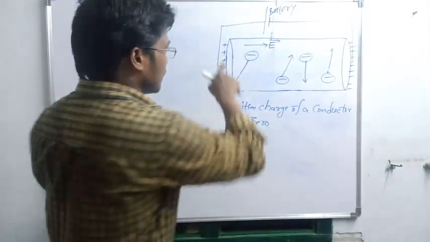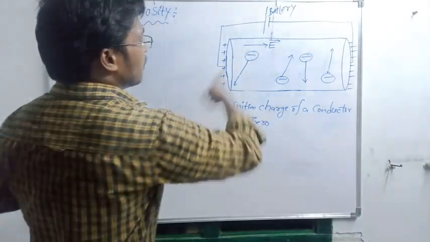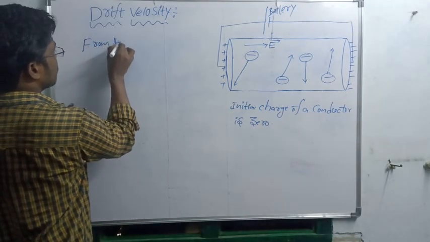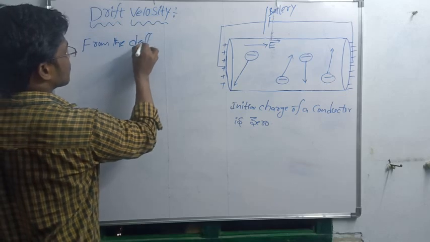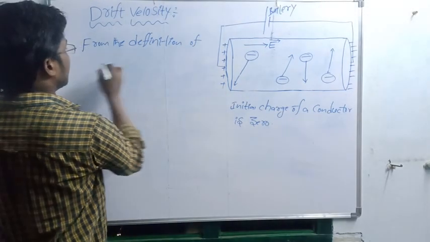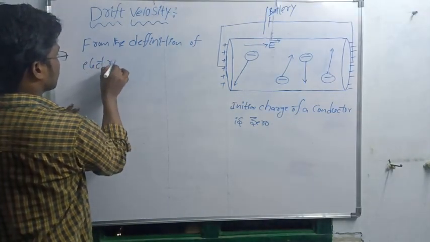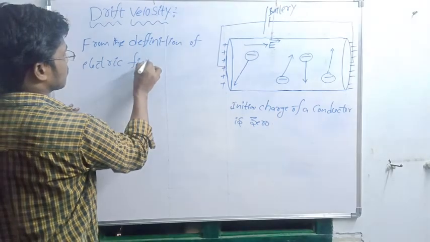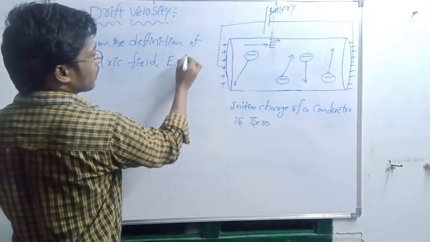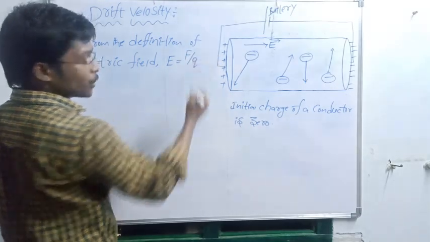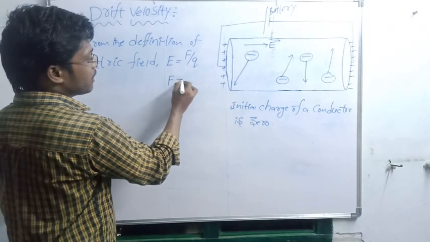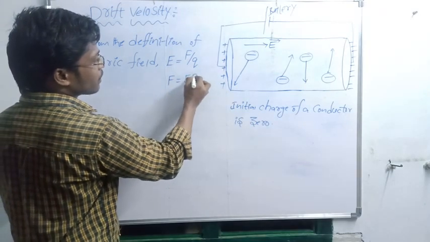Okay, so here the electric field is forming. From the definition of electric field, what is the definition? E is equal to F by Q. Now I am sending this Q to the other side. So F is equal to E into Q.